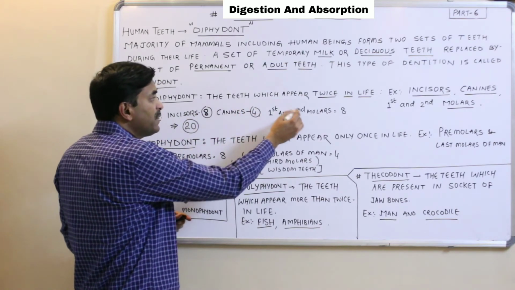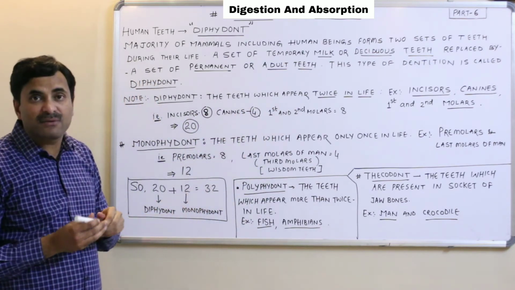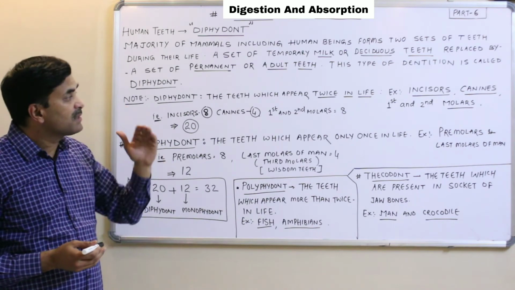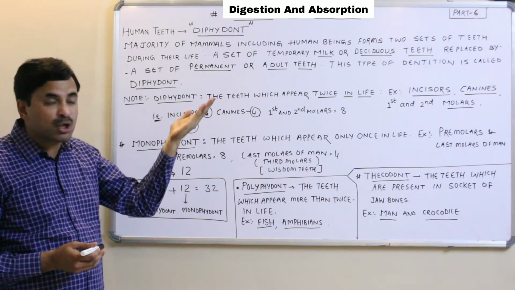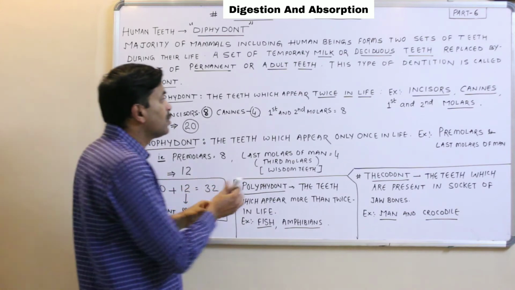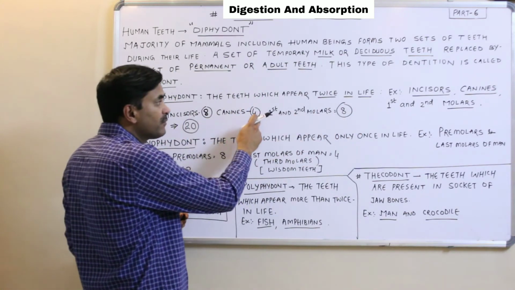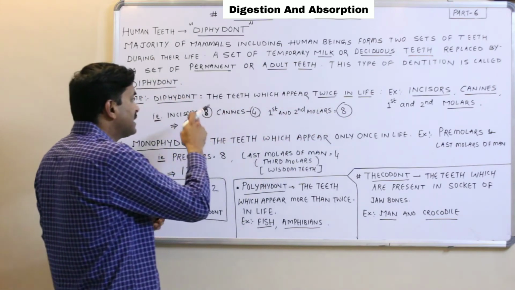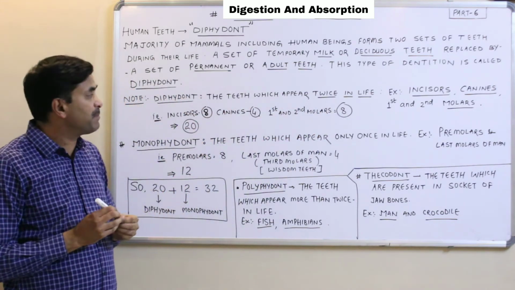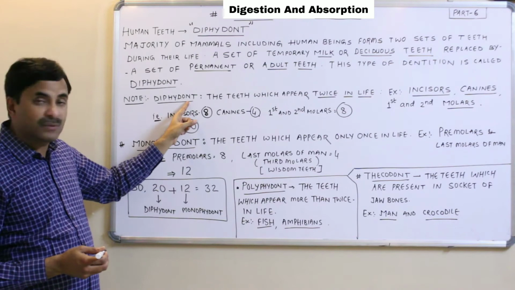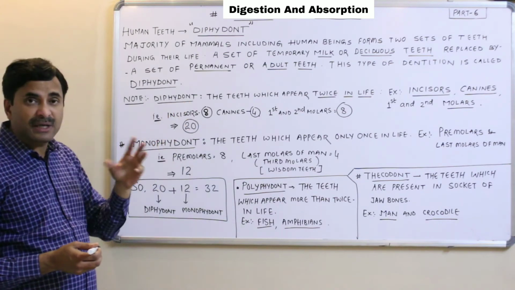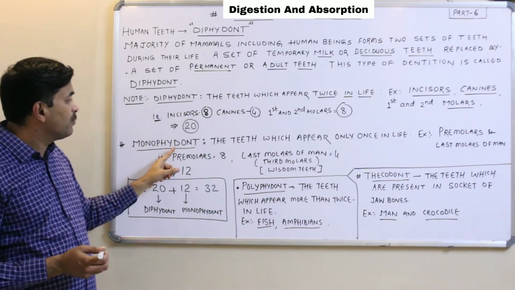First and second molars are 8, 4 in the upper jaw and 4 in the lower jaw. So 8 plus 4 is 12, 12 plus 8 is 20. So 20 teeth in us are diphyodont. Now the remaining 12 teeth are monophyodont.